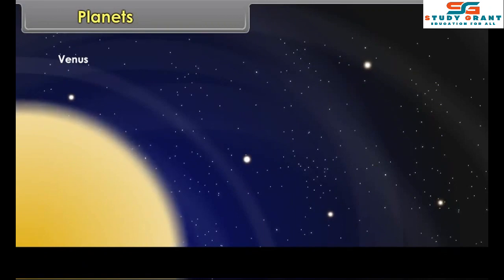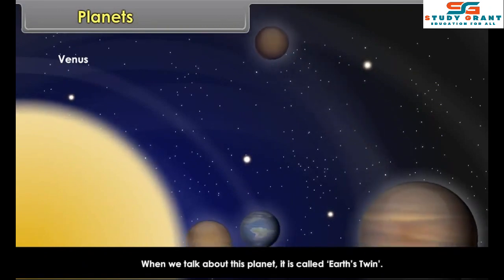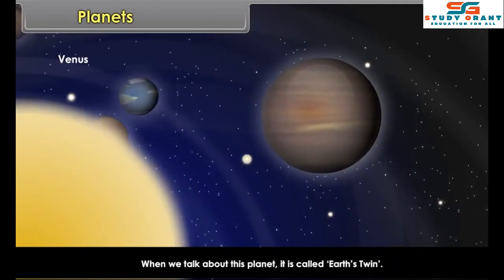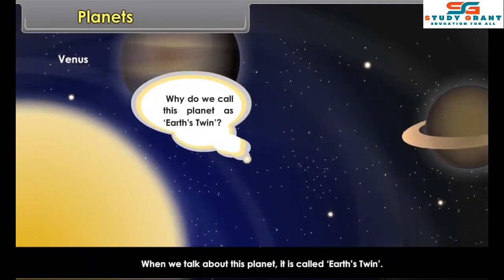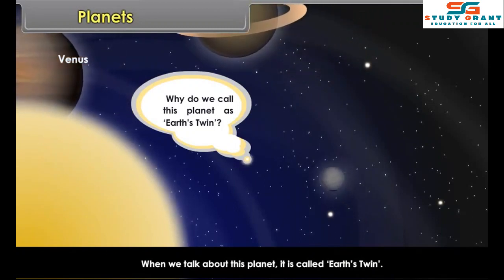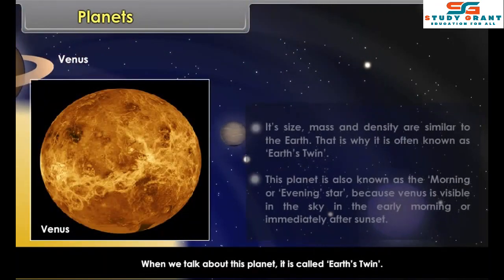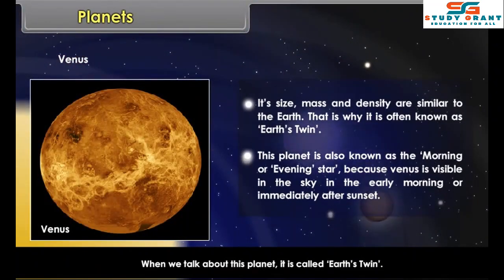Venus. When we talk about this planet, it is called Earth's twin. Why do we call this planet Earth's twin? Its size, mass and density are similar to the Earth. That is why it is often known as Earth's twin.